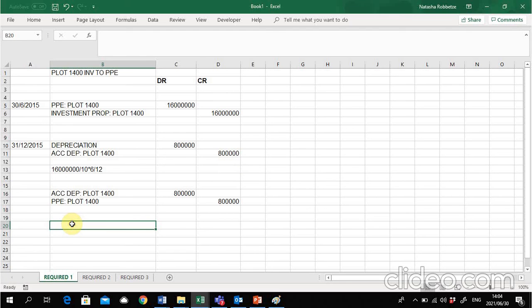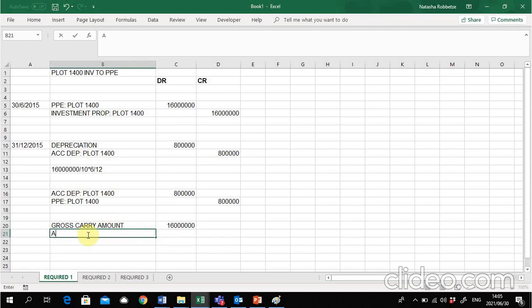In order to calculate the revaluation, we're going to say, what is now the value of this plot 1,400? Well, if we look at the cost, or sometimes it's called the gross carry amount, because it's not particularly the cost, but it's considered the cost, quote unquote, for the time at which the transfer happens. So that was 16 million.